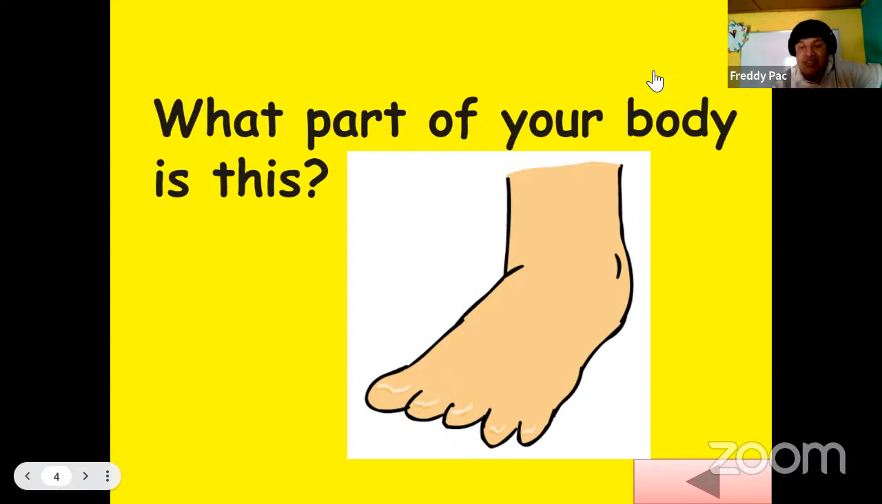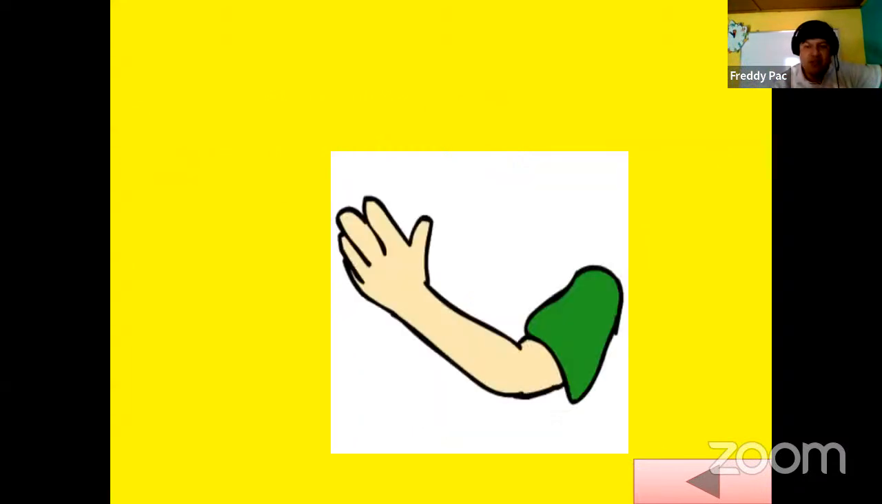But in this case, guys, this is a special case because we don't say feets with S, only feet. That's it, 1 foot, 2 feet, 3 feet, 4 feet, yes? What part of your body is this? Hand, a hand. So it is countable because we say 1 hand, 2 hands, 3 hands, 4 hands.